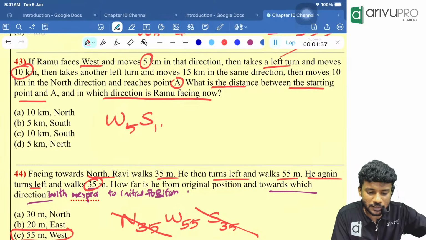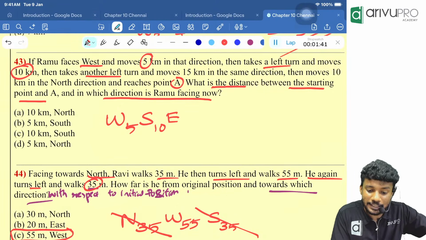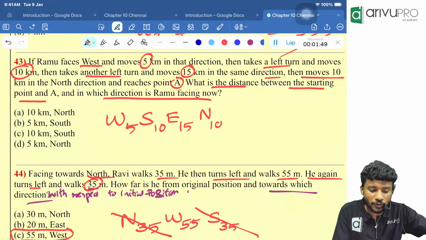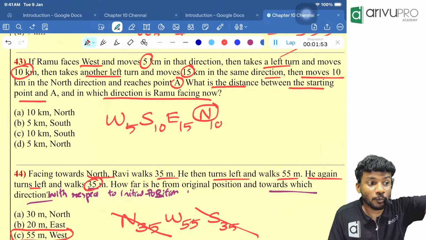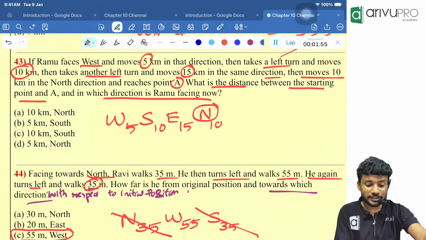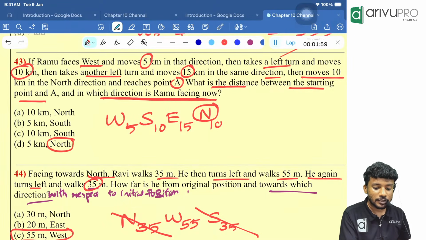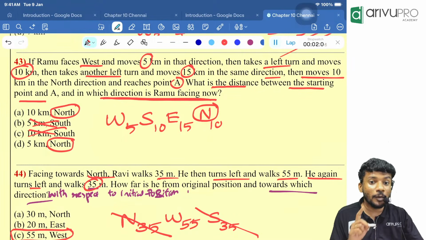moved? 10 kilometer. Then took another left. Left of south is what, people? East. And moved how many kilometer? 15 kilometer in the same direction, then moves 10 kilometer in the north direction. Now, if you ask me, the direction he is facing is what finally? He is moving in which direction is the question they are asking. Which direction Ramu is facing now? Answer will be north. Either option A or option D will be your answer because they are asking Ramu is